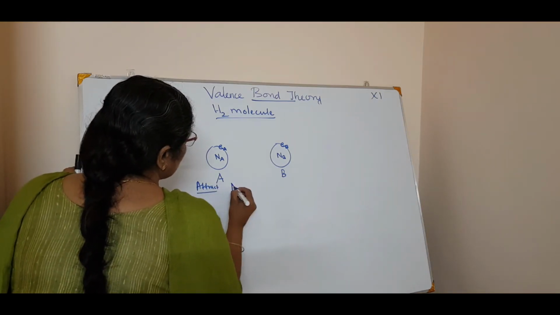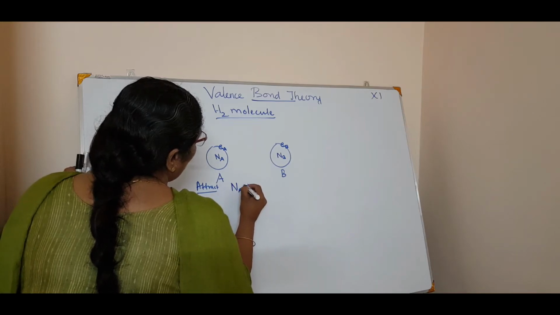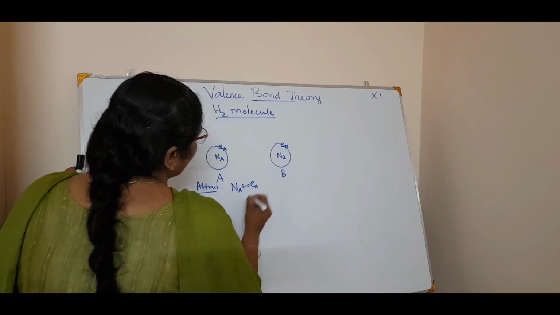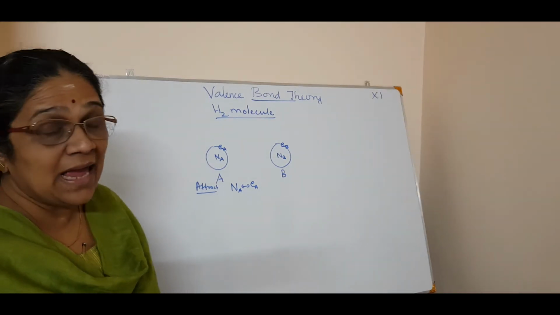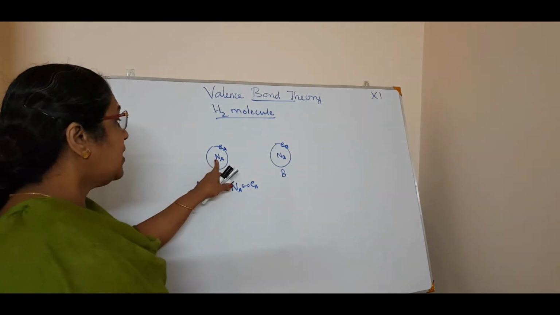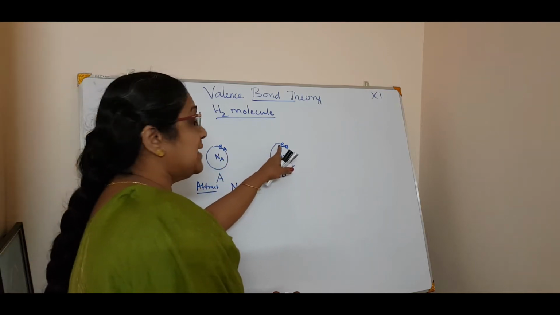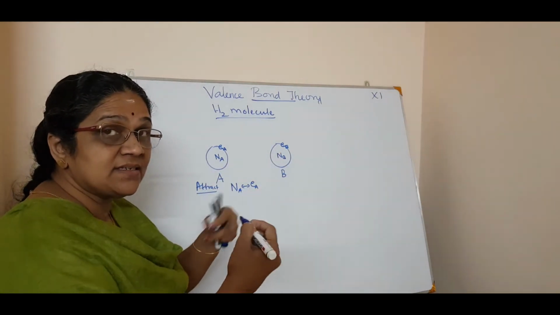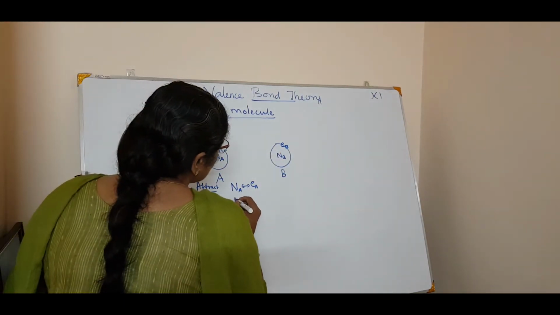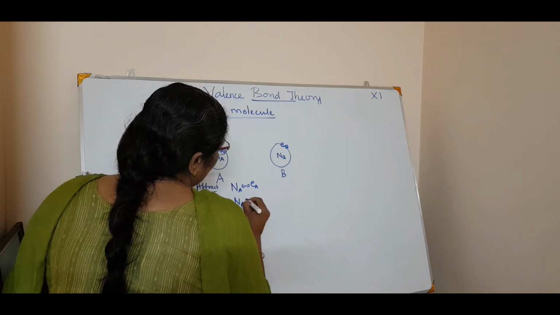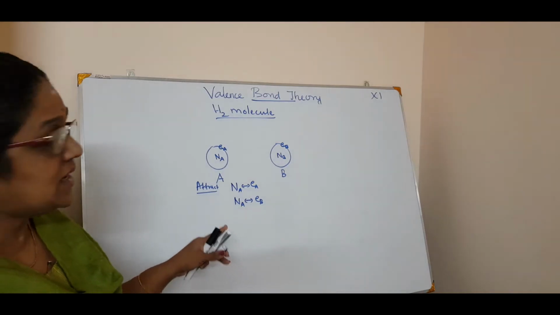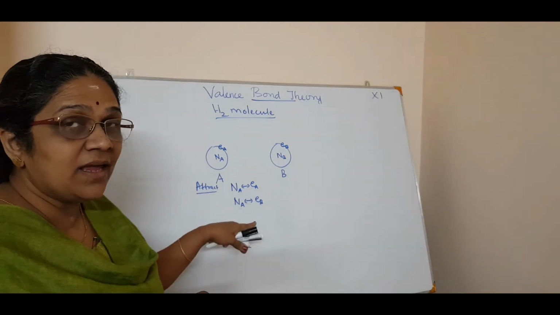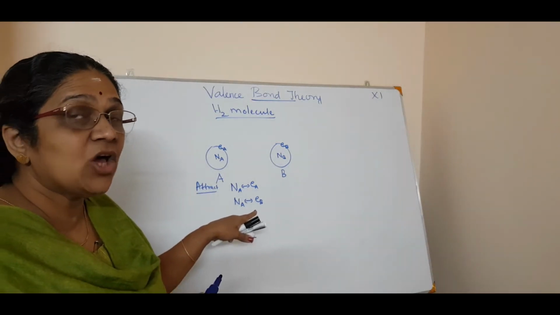Correct. Attractive force. So the nucleus of A will attract the electron of A. It is an attractive force, isn't it? And at the same time, the nucleus of A can attract the electron of B, plus and minus. Again, attraction happens in the opposite way.